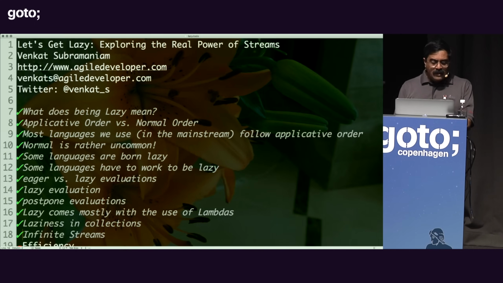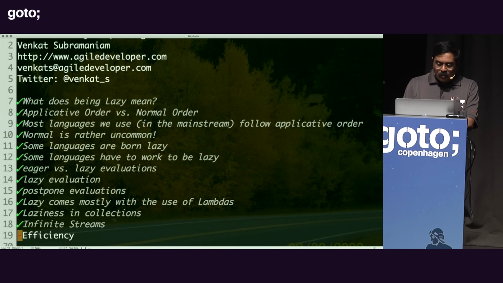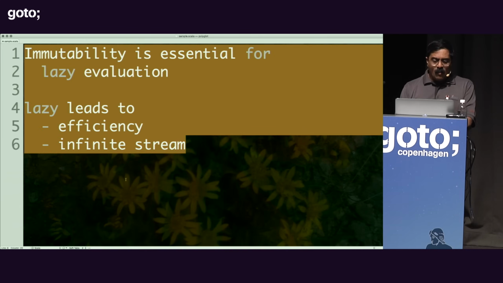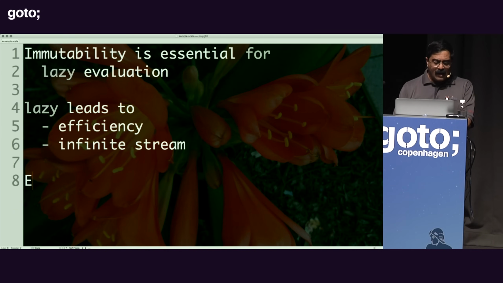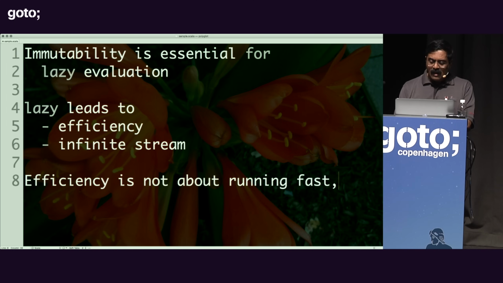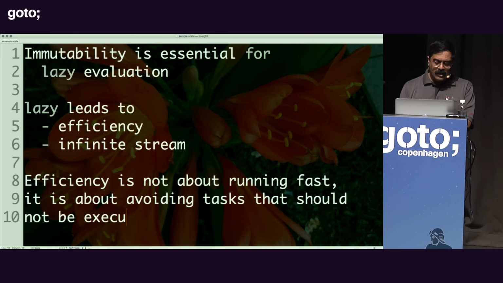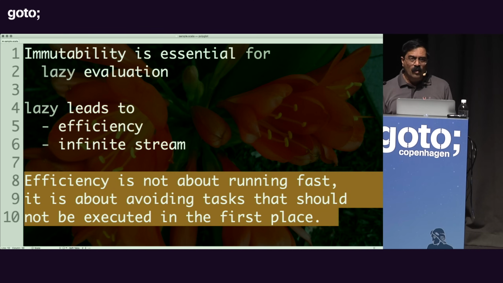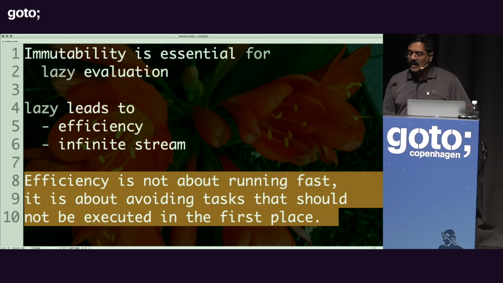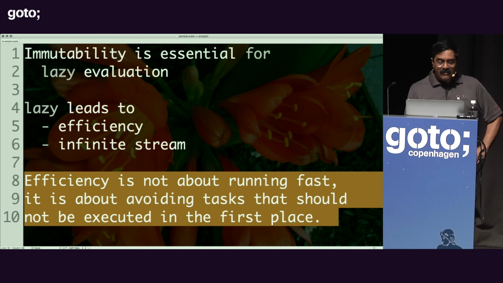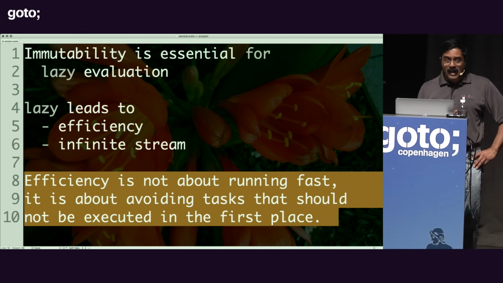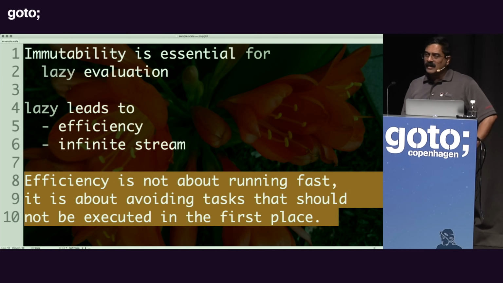So to summarize what we talked about here, laziness really is important because I want to reiterate what we talked about. Efficiency is not about running fast. It is about avoiding tasks that should not be executed in the first place. So in other words, this is really the core of efficiency if you really think about it. Efficiency is not about running fast, it is about avoiding tasks that shouldn't be done in the first place.